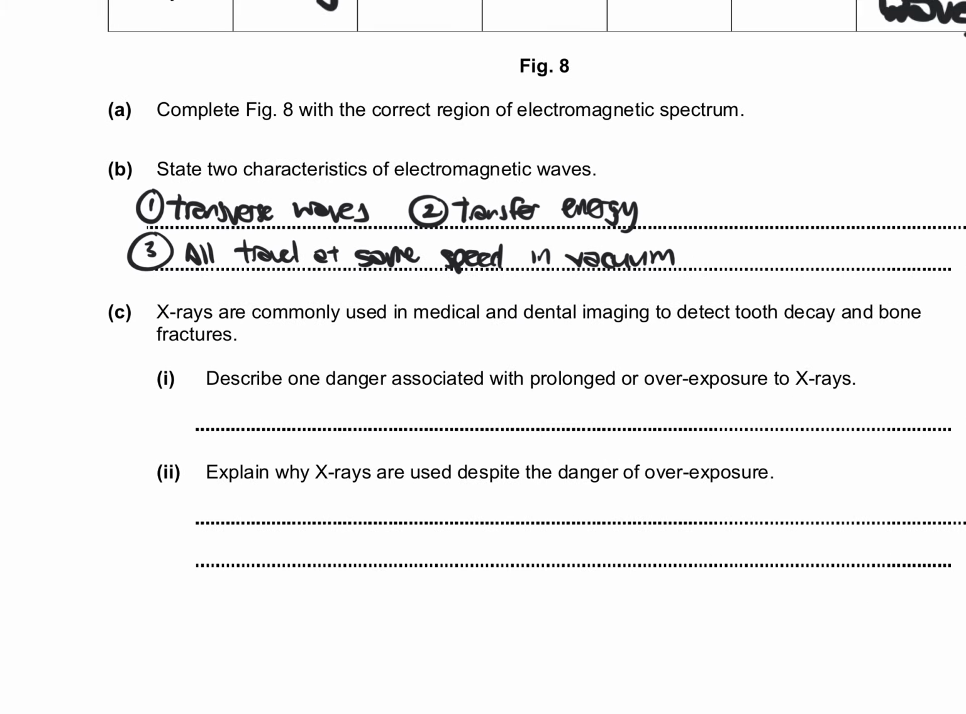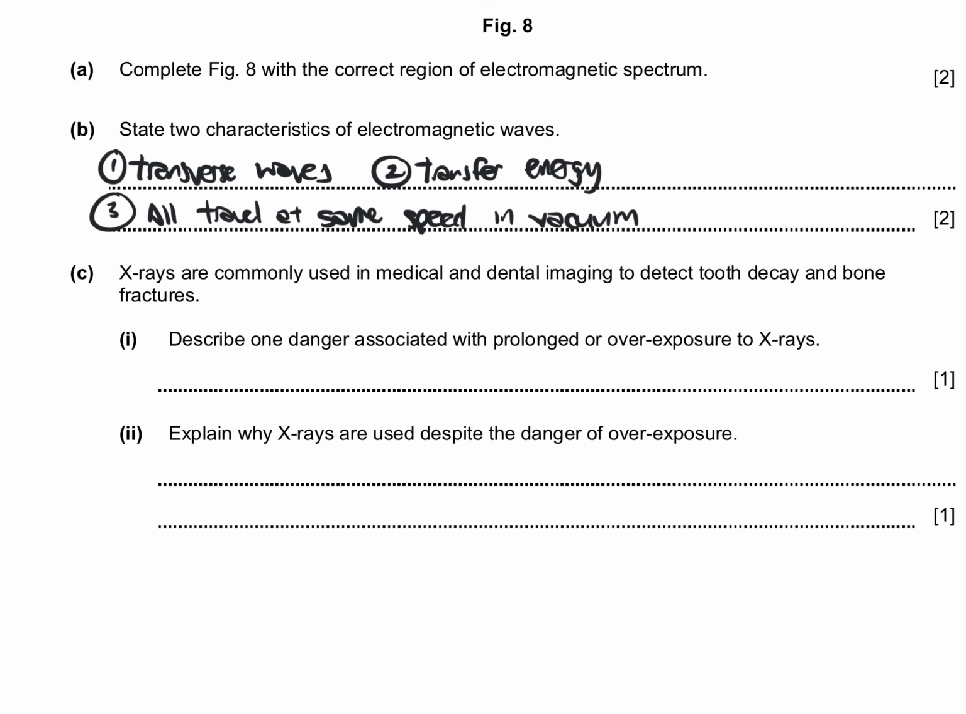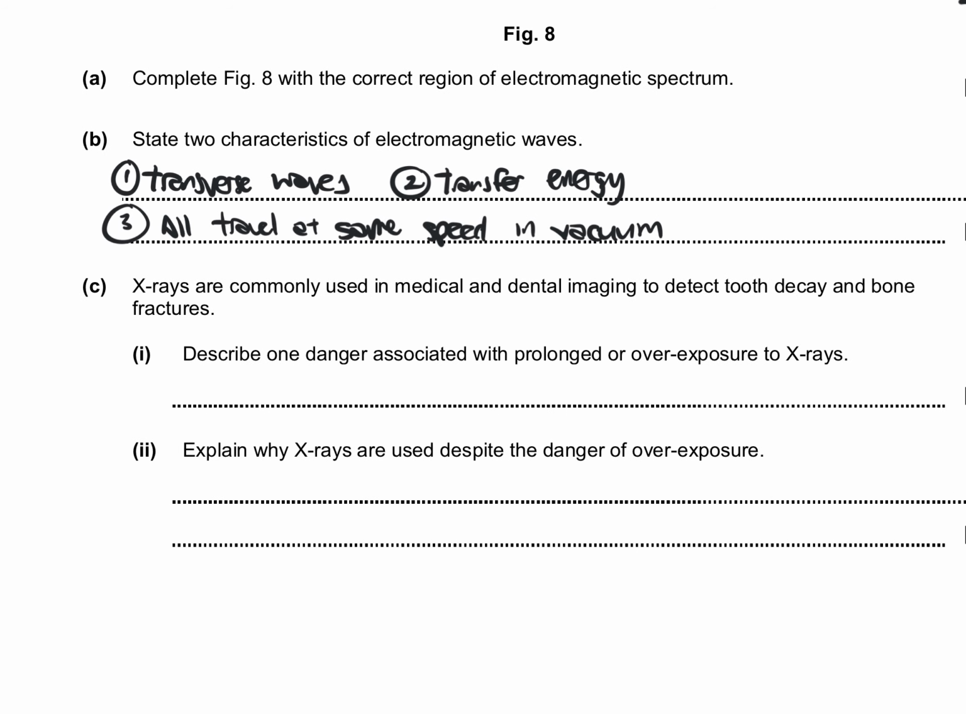Alright, now we go to the part where we're looking at ionization and the hazards of ionization, which comes with the overexposure of it. So, describe one danger associated with prolonged overexposure to X-rays. In this case, we should not be talking about heating, right? An effect of overexposure is heating, but the danger would be cell death and cell mutation. Now, there's many other possible answers like cancer, organ failure, death. But I think based on your syllabus, the big 2 would be cell death and cell mutation. So either or. Now, this question is a bit harder to answer. It requires you to use a bit of logic. So explain why we still use X-rays even though there's a danger of overexposure.